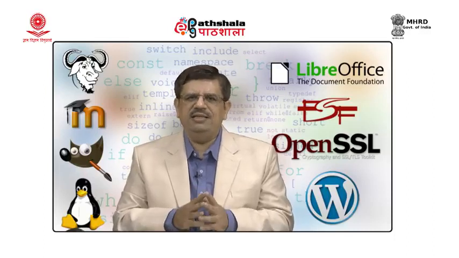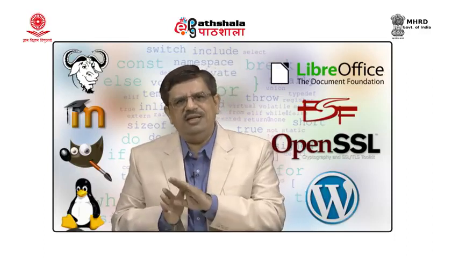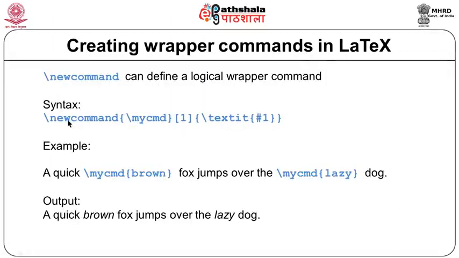Let us see a very simple command where we are replacing an inbuilt command with our new command. New command is the command to create another command. The first argument that we specify is our command name. Let us call it my CMD. It takes one argument. This number indicates the argument of the command, and I am replacing the text IT command. This is for italic texts.